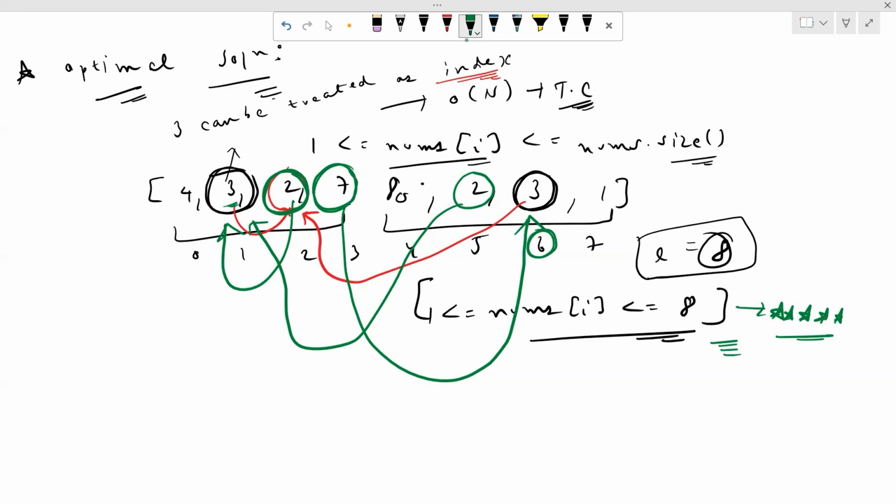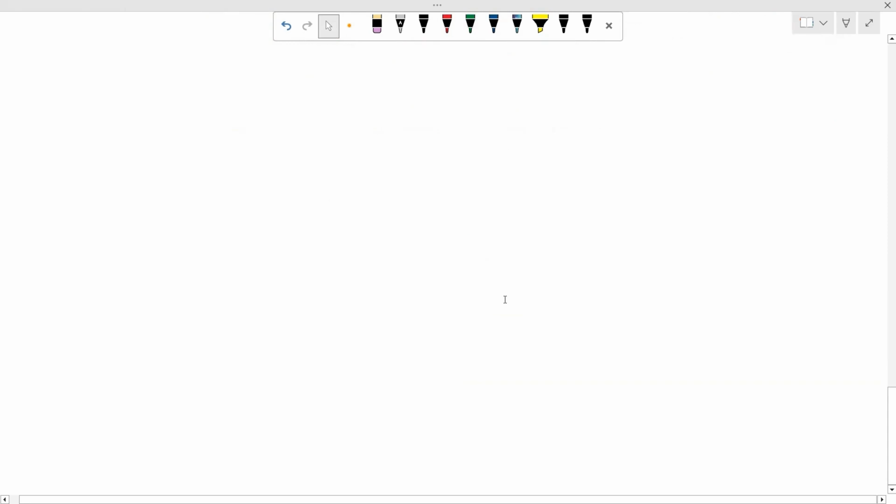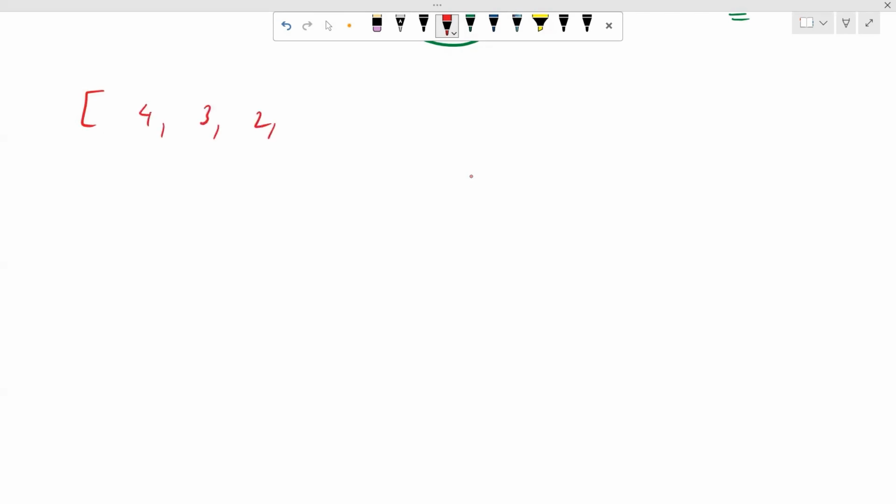So let's do a dry run for the same. Just take this example again. Let's take this as our array or vector, and these are the indices, right?